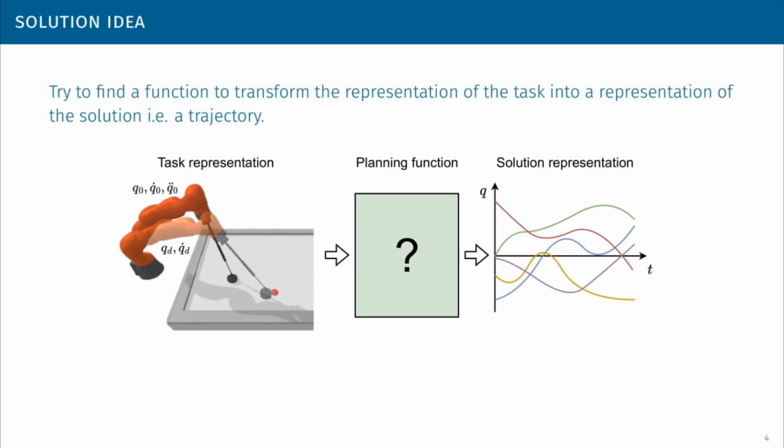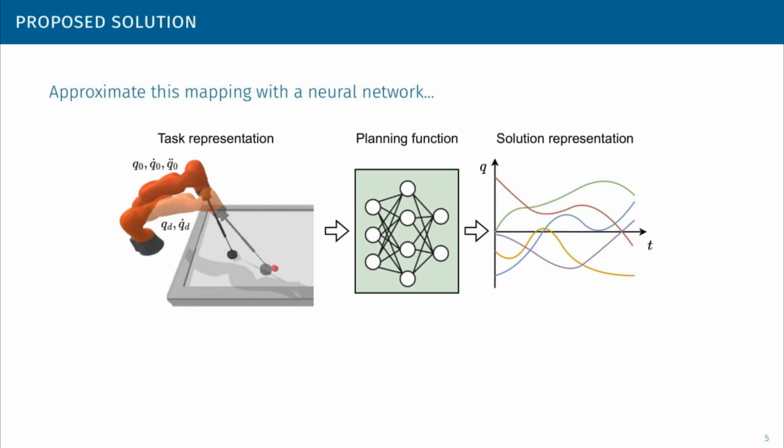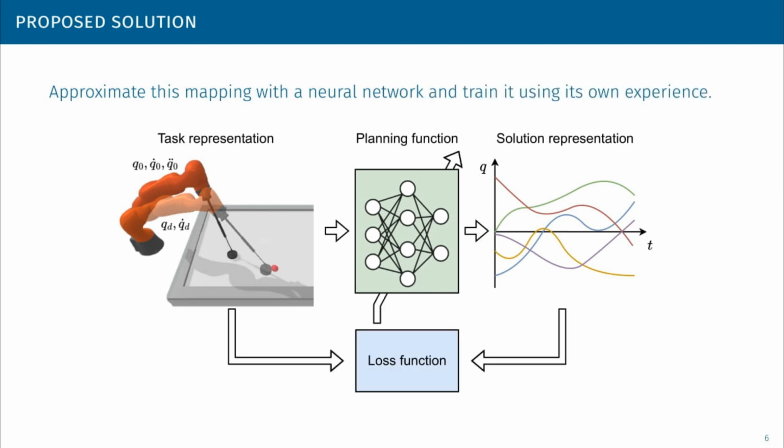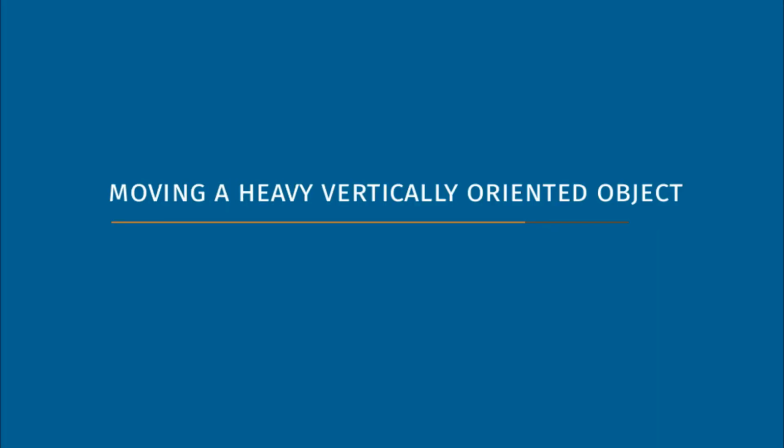The main idea of our approach is to try to find a function which can transform the representation of the problem into a representation of the solution. Particularly, we propose to approximate this function using a neural network and train it using its own experience. Let's see this method in action.